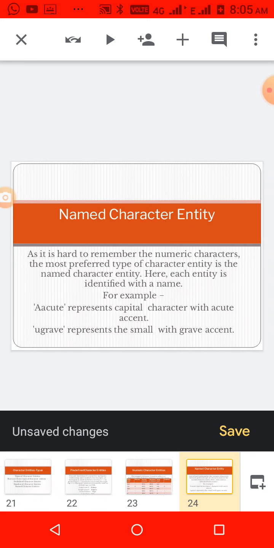And then named character entity. It is hard for a human being to remember the corresponding hexadecimal values. So what we have to do is, corresponding names will be there, no? By using that name you can specify those special characters. For example, the acute symbol and the grave symbol, the corresponding names also we can specify. Okay, so these are the ways text can be specified if the same thing is considered as syntax.